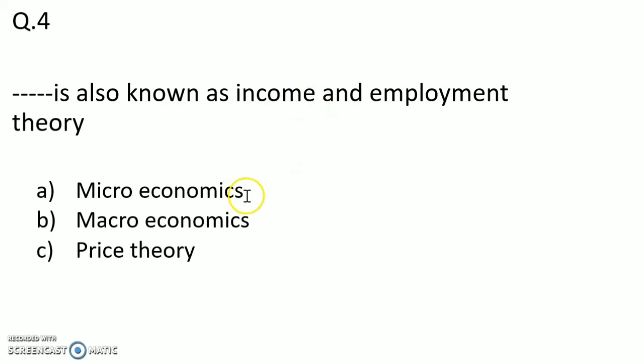Now income and employment theory. We know microeconomics and price theory both are the same. Microeconomics is also known as price theory. So the answer is option B, that is macroeconomics. Income and employment theory is also known as macroeconomic theory.